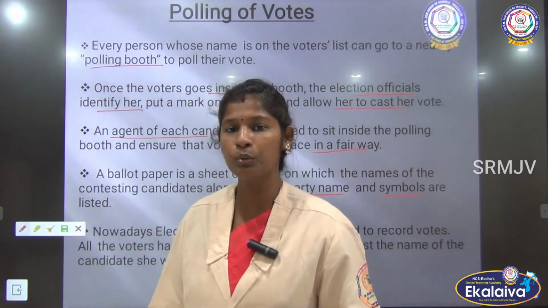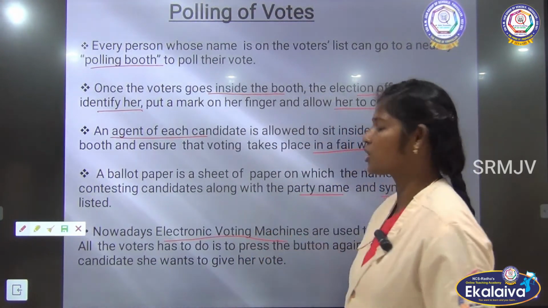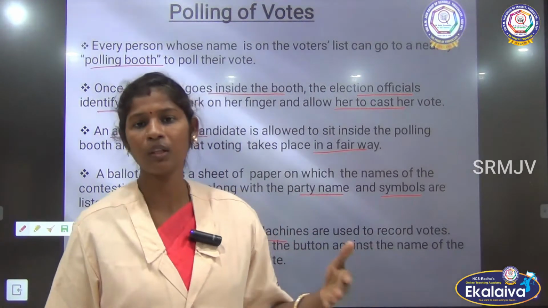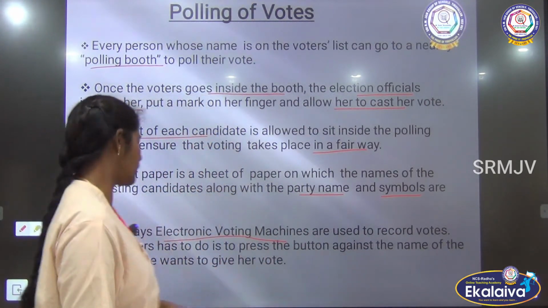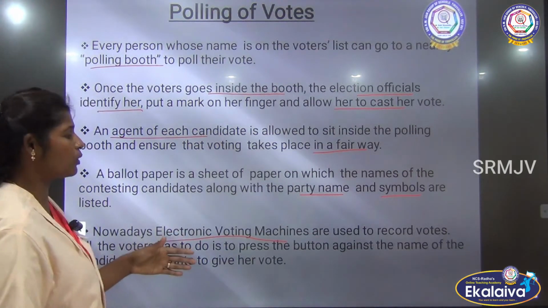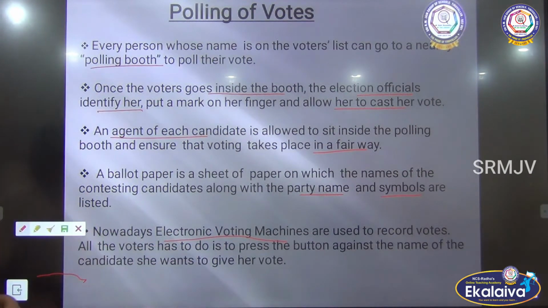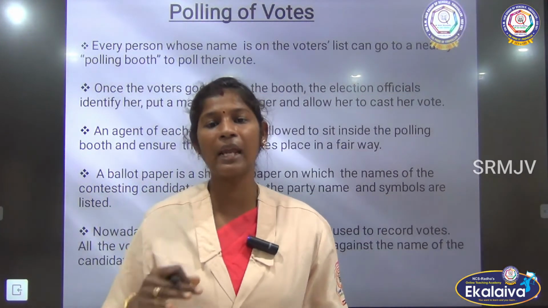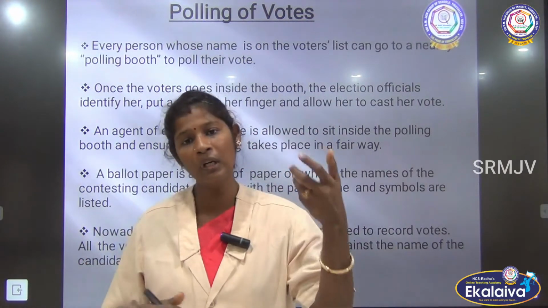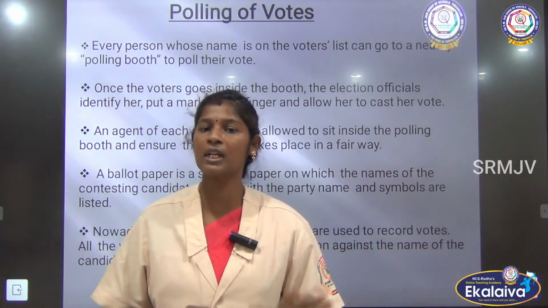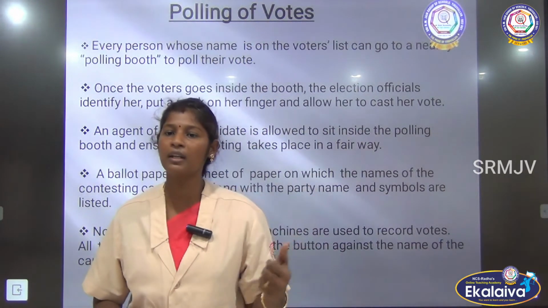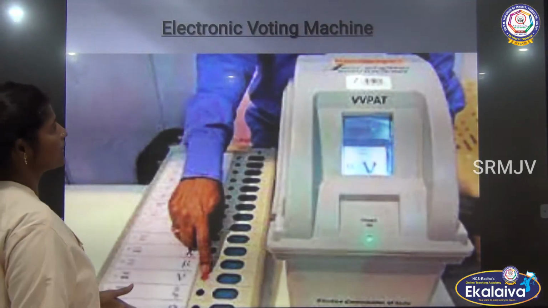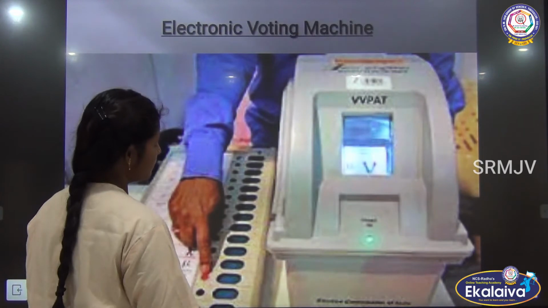Nowadays we have started to use the electronic voting machine. EVMs were introduced to register the votes. These electronic voting machines are used to record the votes, and the voter has to go and just press the button against the name of the candidate to whom they want to cast the vote. That is all they have to do. So this is the image you can see, the electronic voting machine.